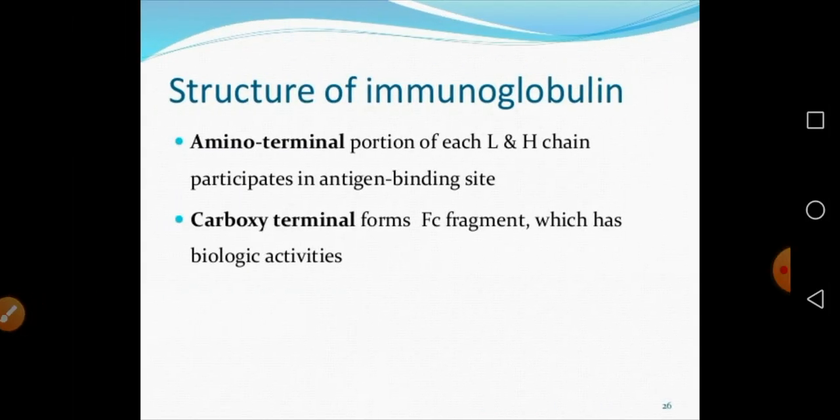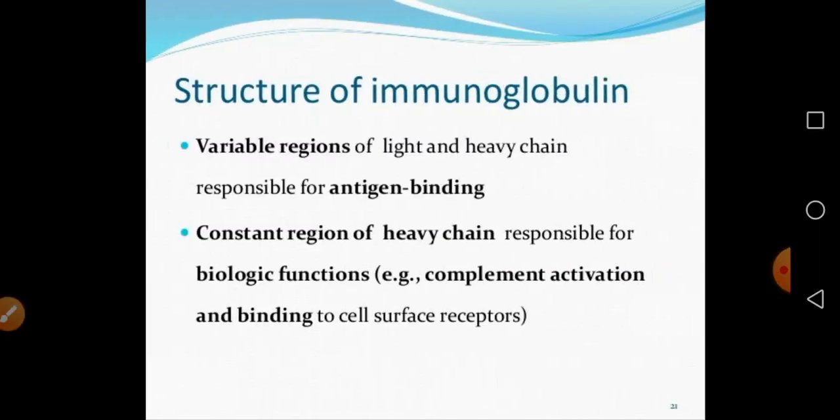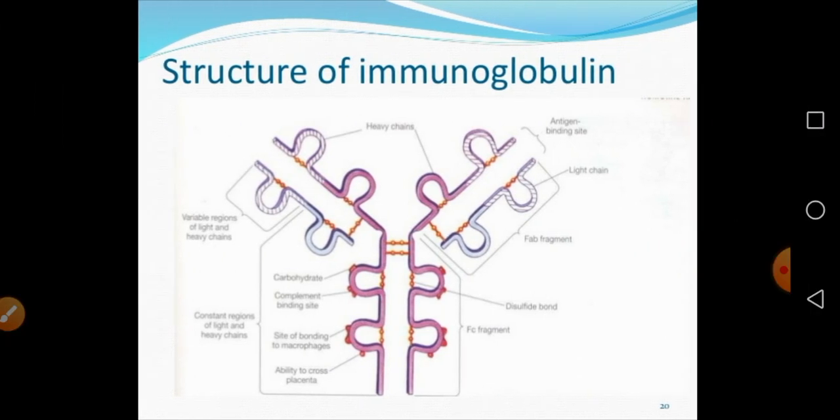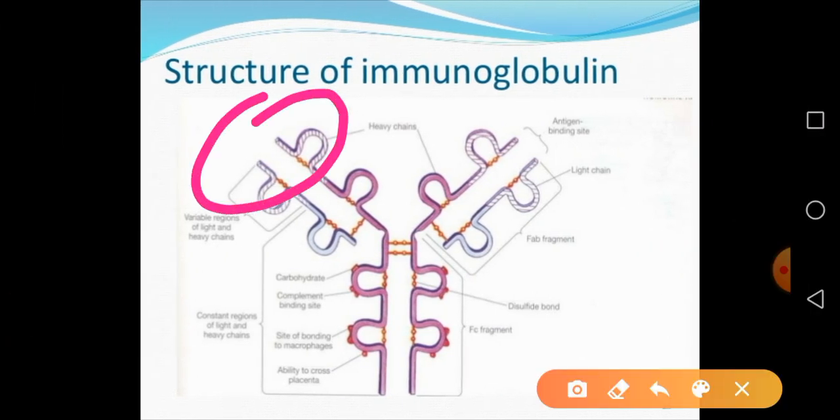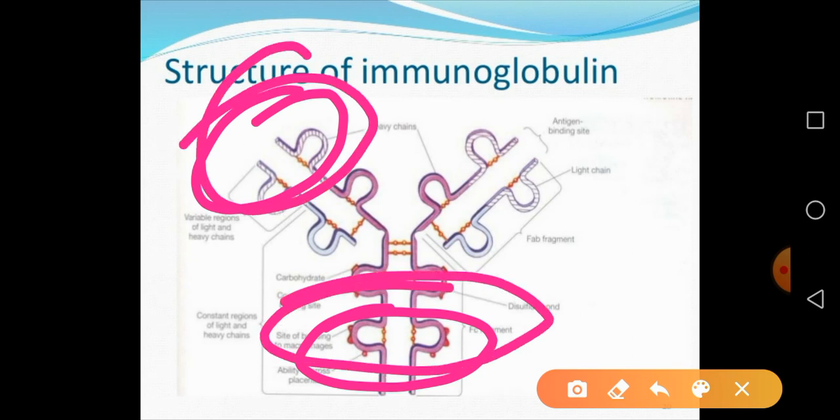So the amino terminal portion of the L and H chains participates in antigen binding regions, and the carboxyl terminal is the Fc fragment, which has biological activity. We already saw the structure. See here, this one is the amino terminus and this one is the carboxyl terminal, because this is a protein. A protein has two ends, the amino end and the carboxyl end. So this one is the amino end and this one is the carboxyl end of the antibody or protein.